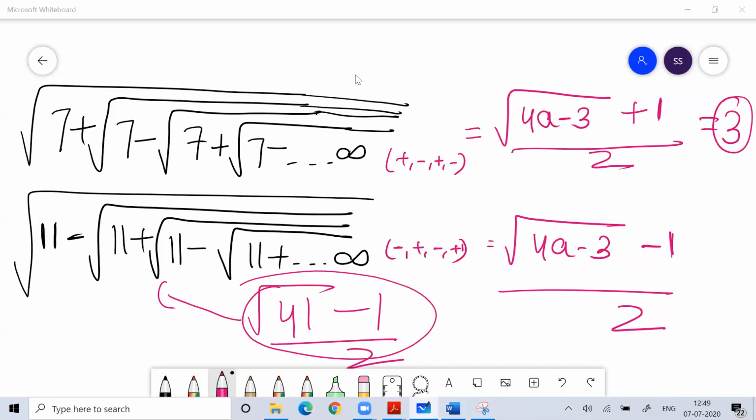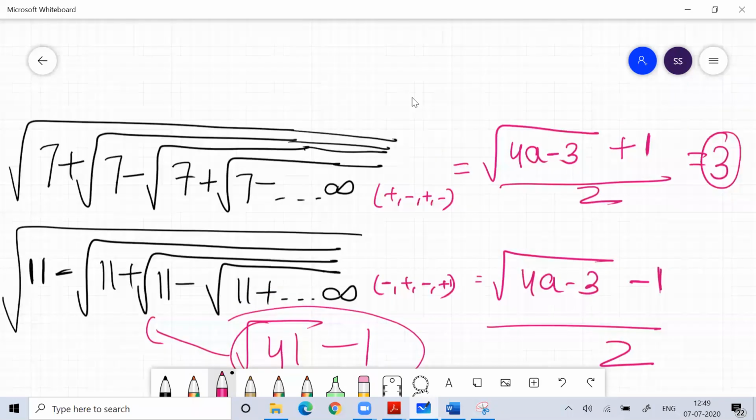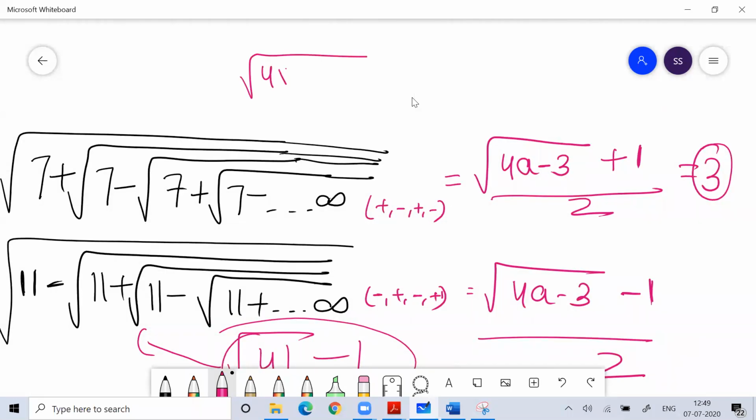Clear everyone? Nikita is asking, clear sir, but how is it 3? Yes beta, in place of a put 7. 4 into 7 minus 3, root, plus 1 by 2. What is 7 4s, Nikita? 7 4s is 28. 28 minus 3 is 25. So root of 25 is 5. 5 plus 1 by 2, Nikita, is 3.